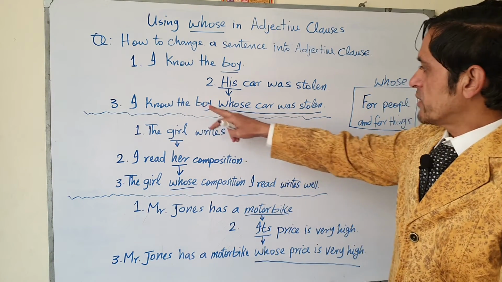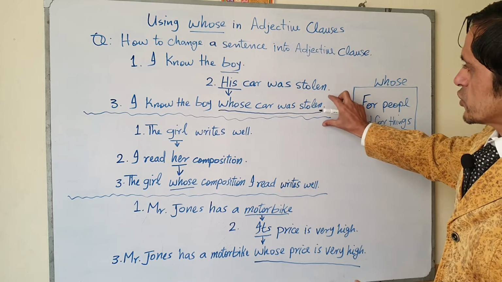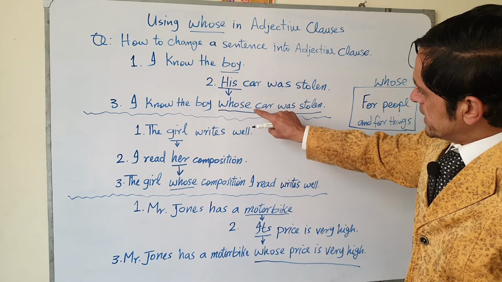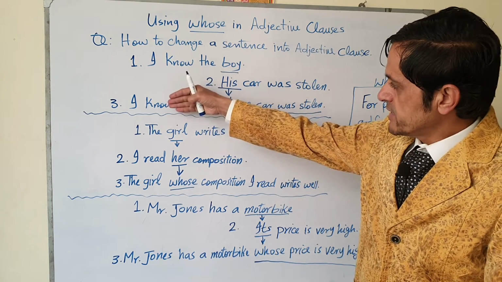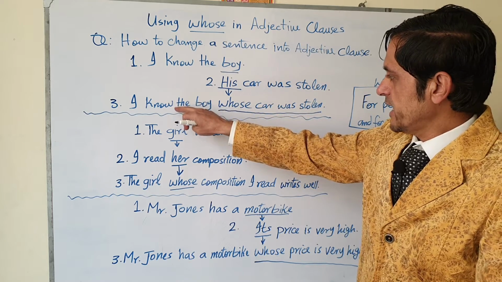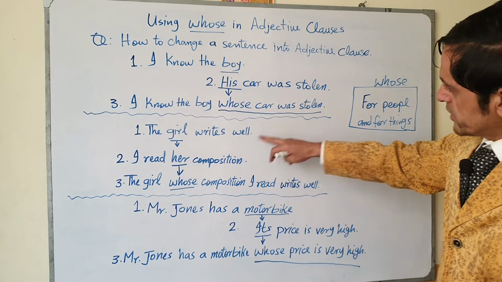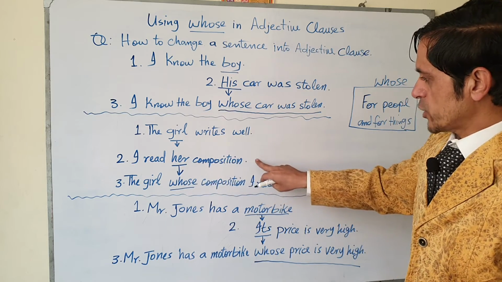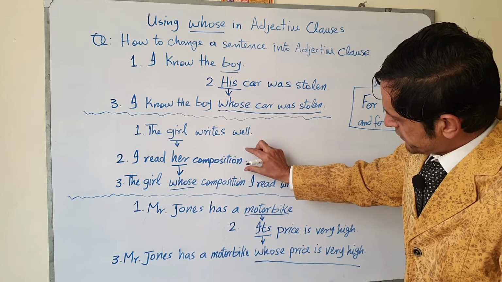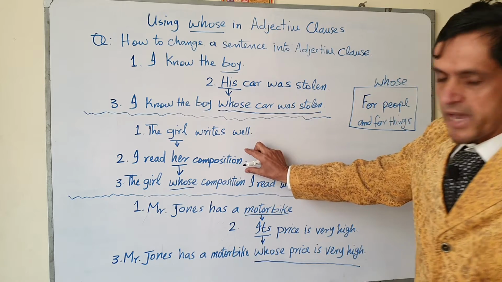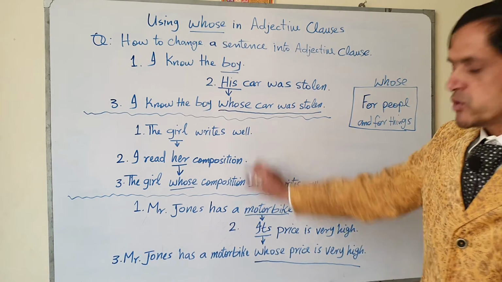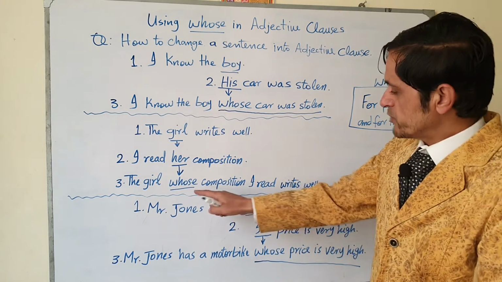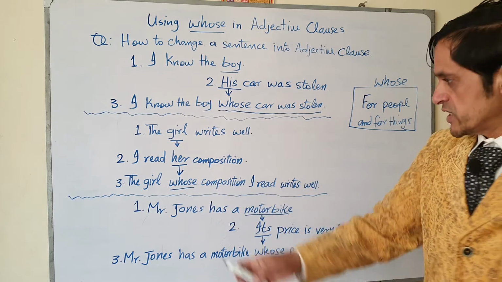So this is the answer to this question when you want to change a sentence into a clause. So I know the boy whose car was stolen, and then it needs a main sentence, and the main sentence is here. Now here, the girl writes well. I read her composition. If this sentence comes to you and you are supposed to change it into a clause, you will change in this way.